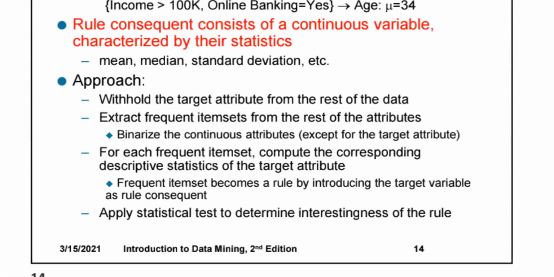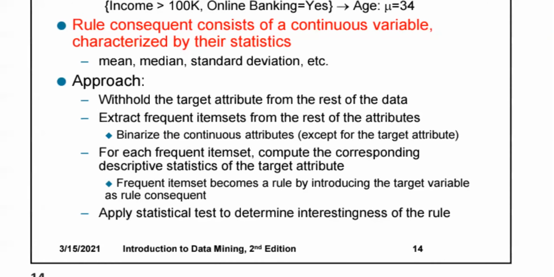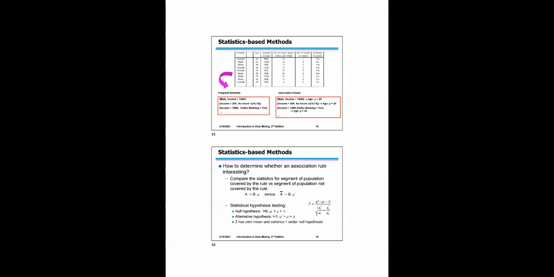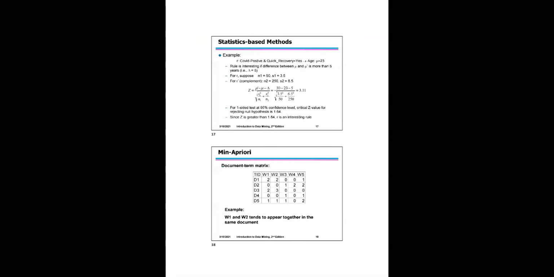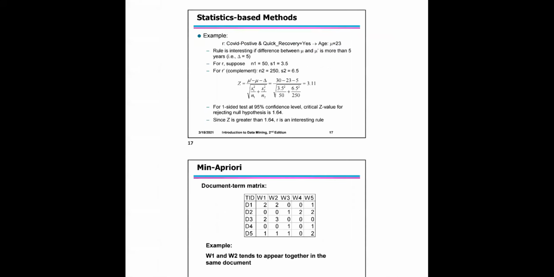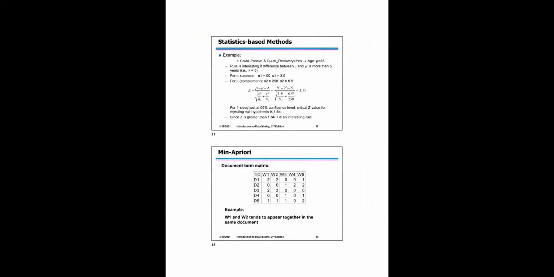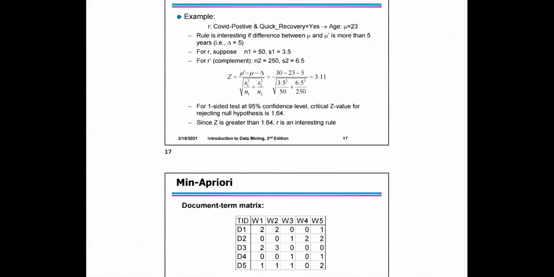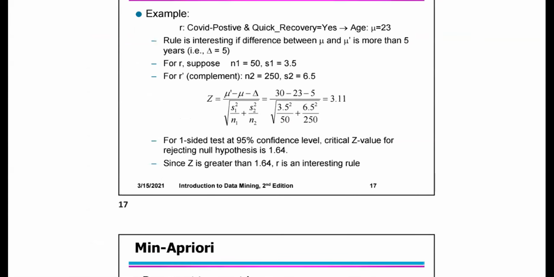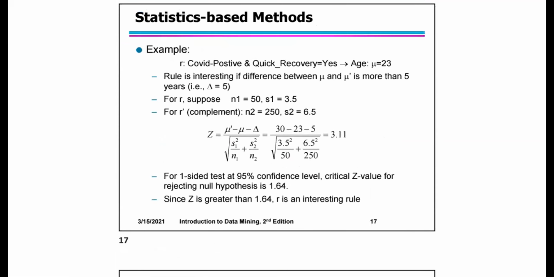The frequent item set becomes a rule by introducing the target variable as the rule consequent, and then apply a statistical test to determine the interestingness of the rule. Here I want to represent the statistics-based method with a table. This is the formula for the statistics-based method.